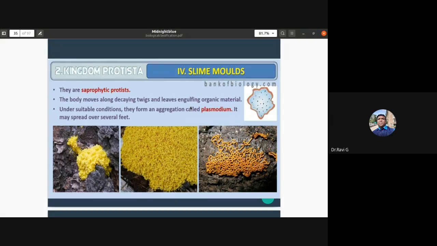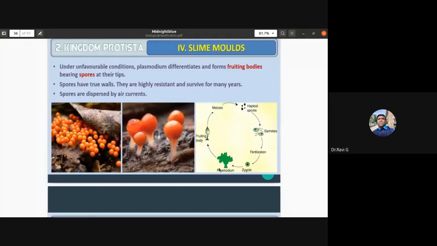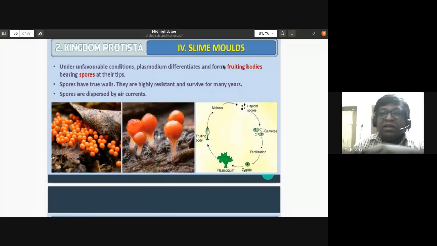Below you can see the examples of the commonly seen slime molds. They are the saprophytic protists. Under unfavorable conditions, the plasmodium, that is their aggregate or colony, differentiates and forms fruiting bodies. Can you notice the small fruiting bodies bearing spores at their tips? The fruiting bodies have spores at their tips.